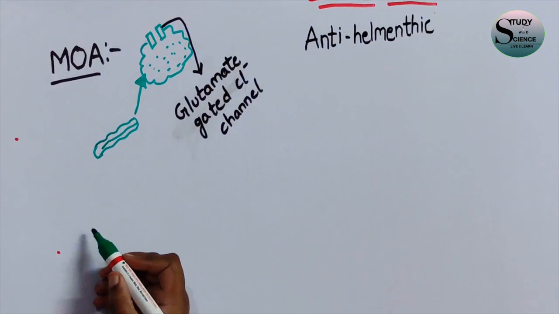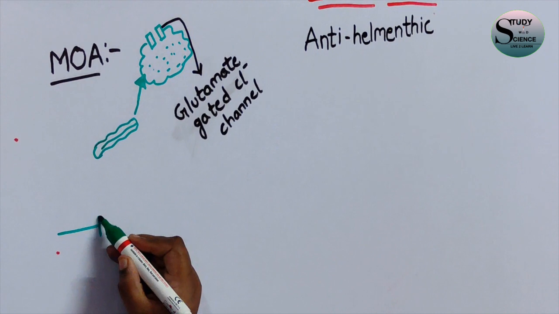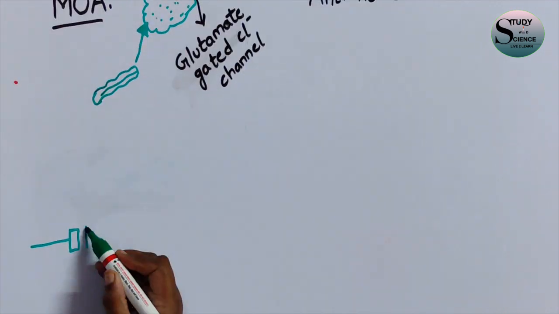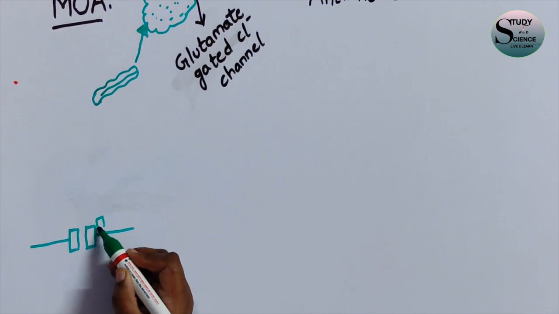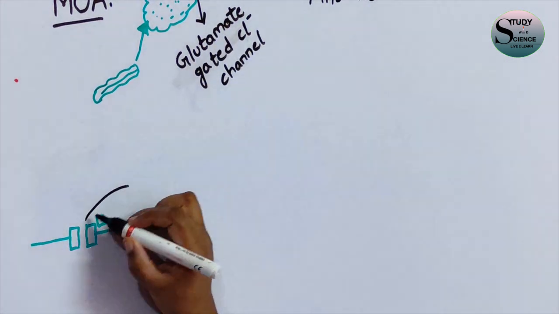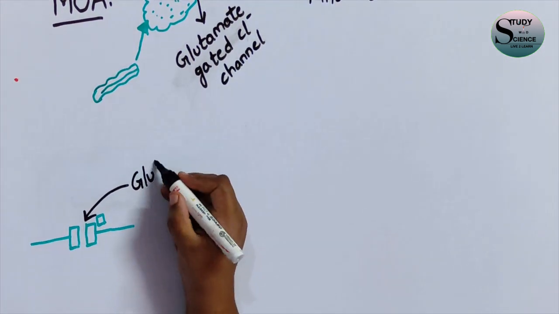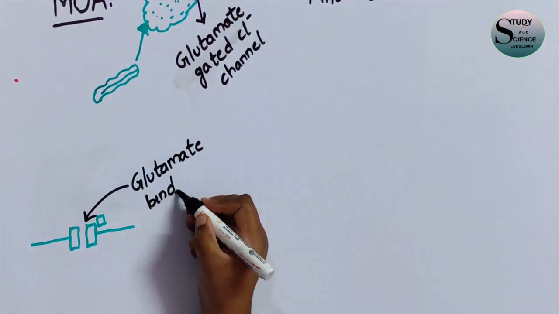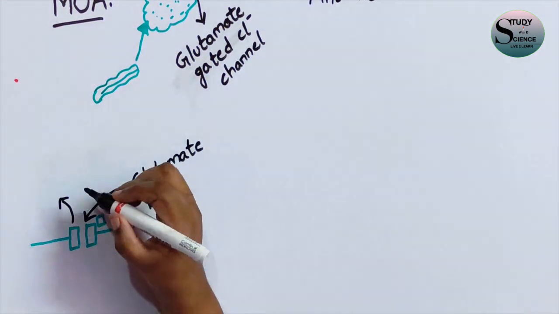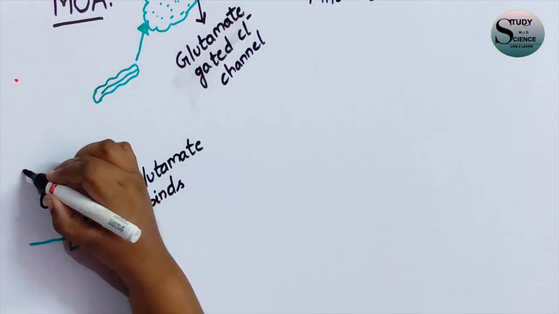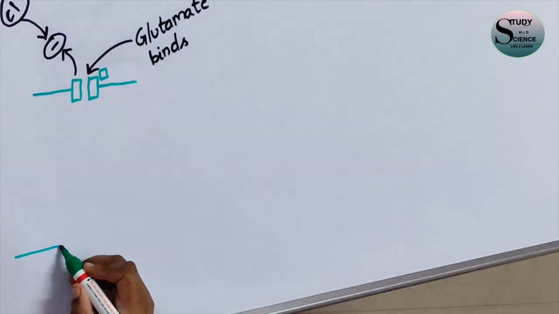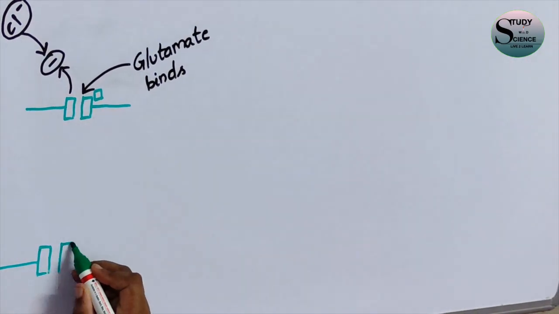So normally, in the normal cases, what these glutamate gated chloride channels do is, whenever the glutamate ion is binding to this glutamate gated chloride channel, the binding of this glutamate ion inhibits the influx of the chloride ions into the nervous system. So whenever this glutamate binds, the influx of the chloride ions doesn't happen. As a result of this, the invertebrate remains normal.